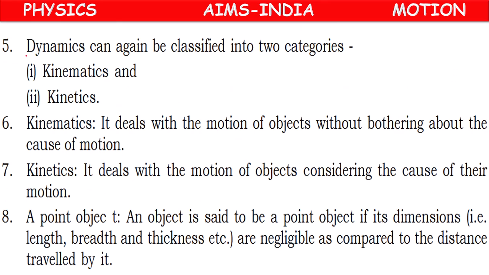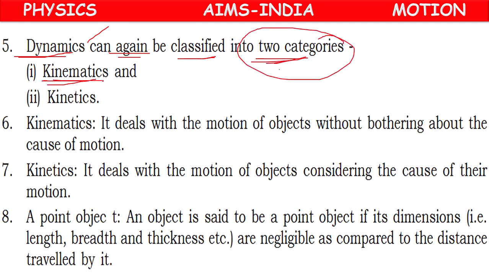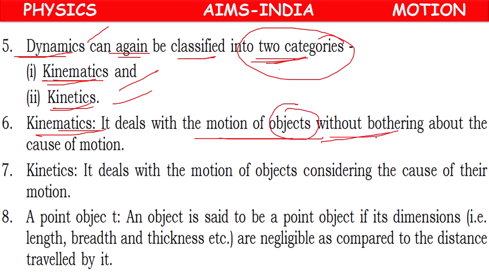Next, this dynamics branch can again be classified into two categories. One is kinematics, another one is kinetics. Kinematics deals with the motion of the objects without bothering about the cause of motion.